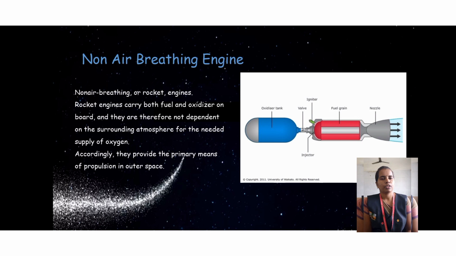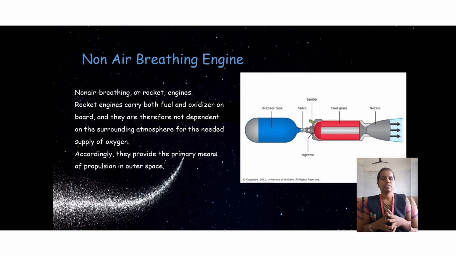But in a rocket engine, it's a different way. We have to overcome the gravitational force. What is gravitational force? You already know. And then we should have excess thrust to push up beyond the centrifugal force and gravitational force. So how can we obtain thrust and excess thrust?